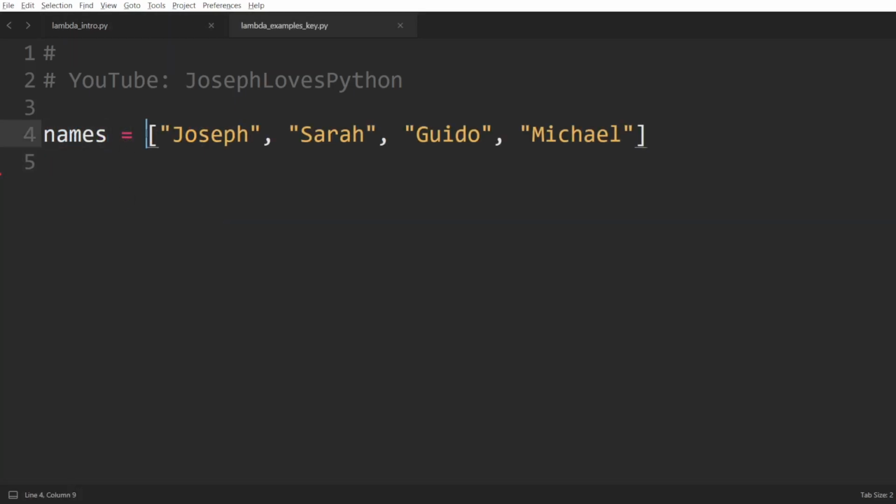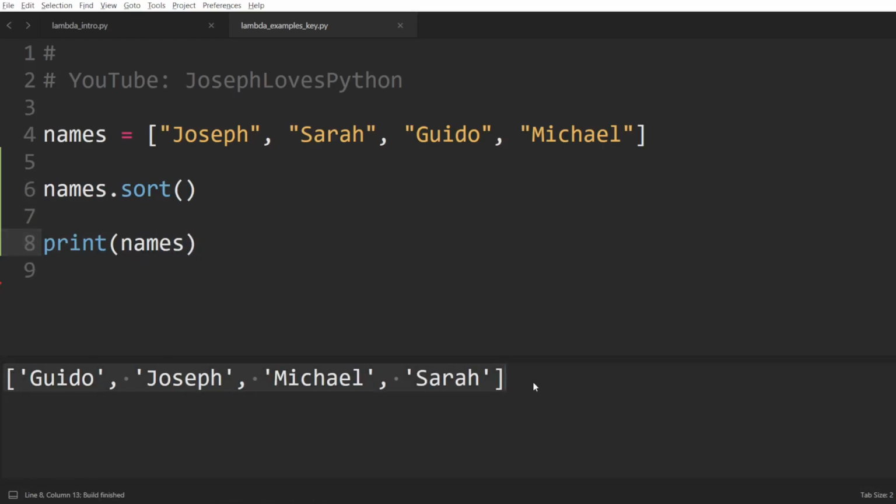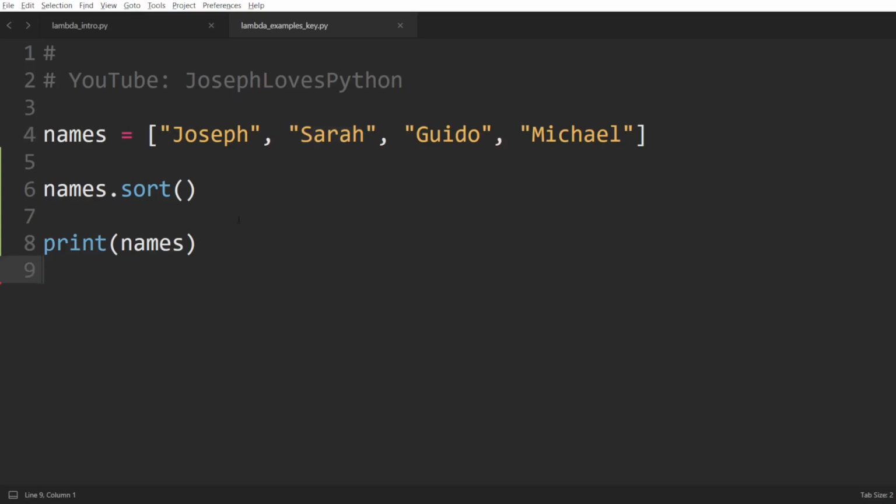Say we have a list of names that needs sorting. We can easily do that by calling the sort method, and here we can see these names sorted. By default, strings are sorted alphabetically, but what if we wanted to sort the names based on different criteria, such as the length of the names? Well, luckily for us, the sort function takes as input an optional keyword argument called key.